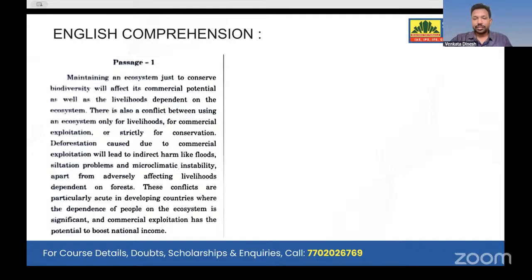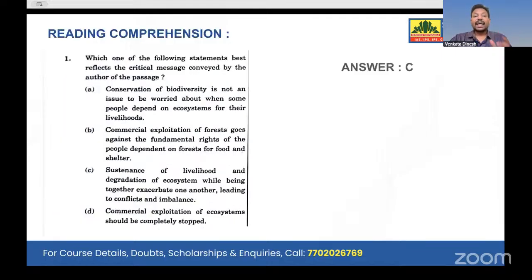For example, if you take the first passage, it talks about ecosystem. It talks about who is dependent on ecosystem and what are the effects of deforestation, and all the topics which you might have learned in GS paper one. But he is not asking what you infer from here. He is asking what critical message is conveyed in this particular passage. So what you know will be different from what he is asking in this particular question.